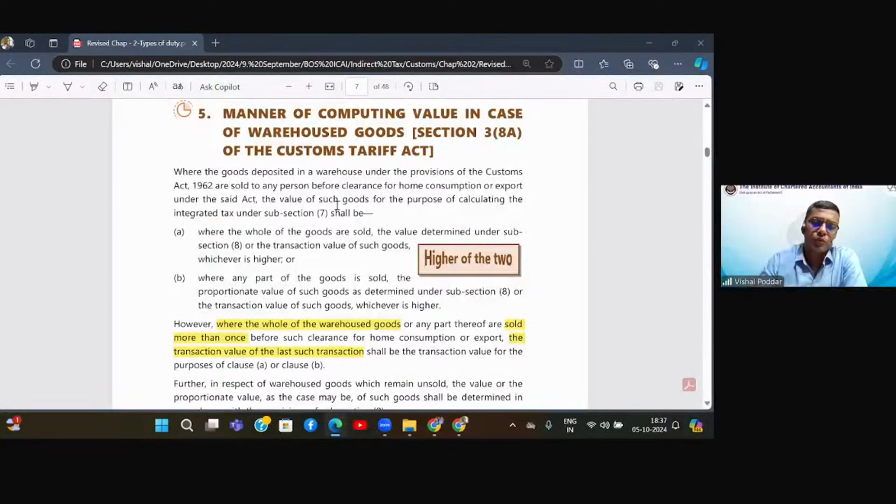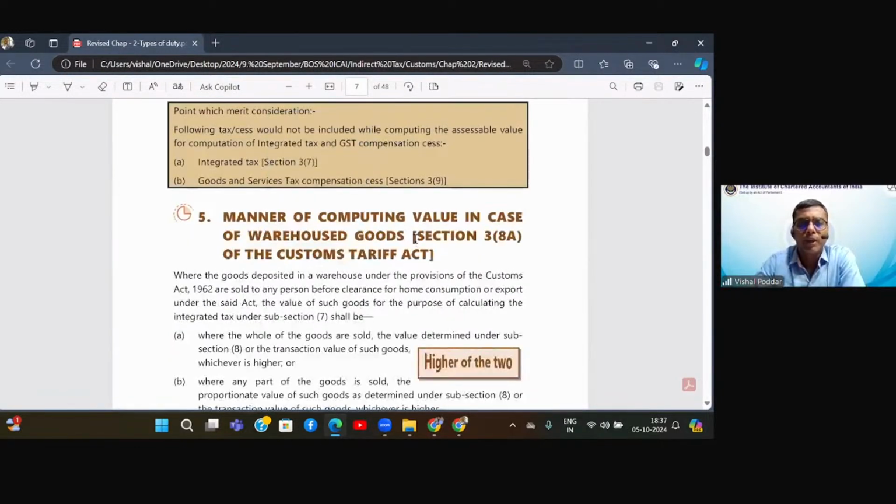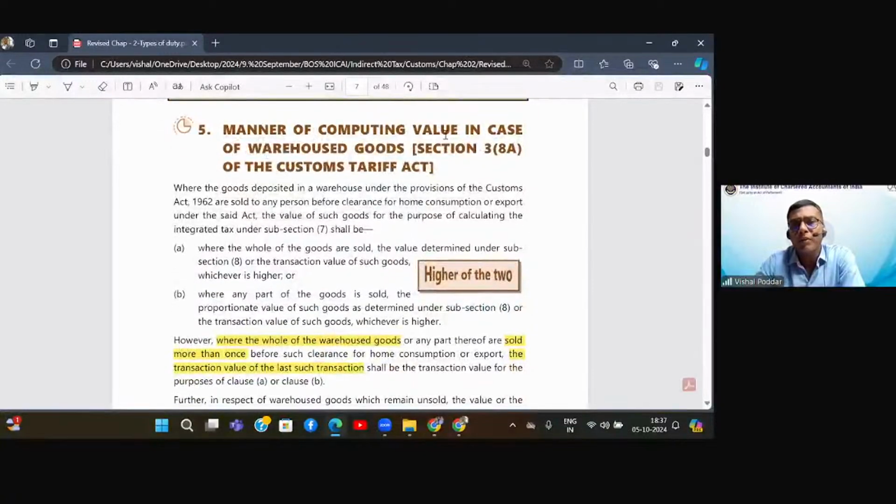Now we come to something very interesting. What is this? Section 3(8A). It deals with the manner of computing value in case of warehouse goods.